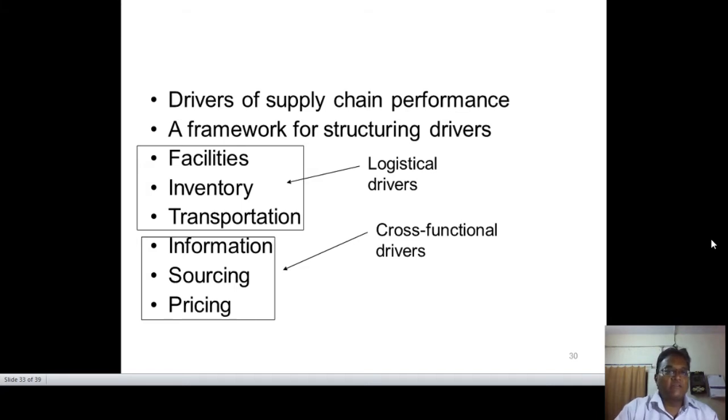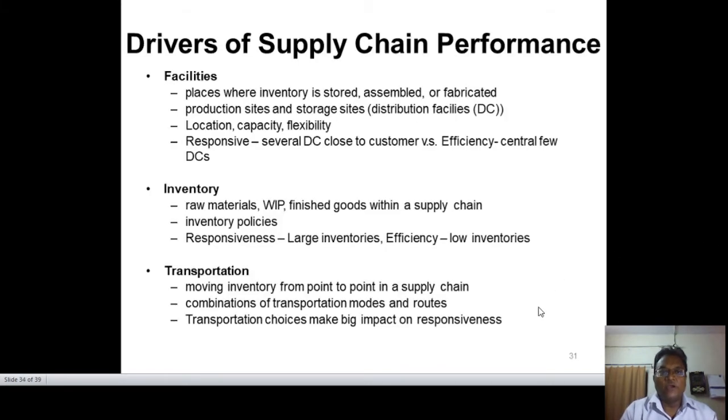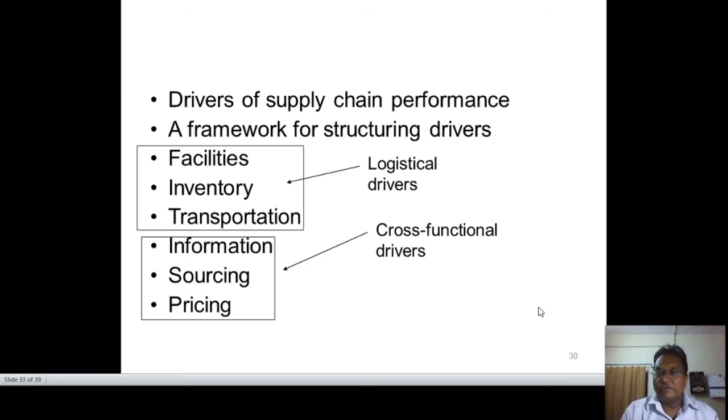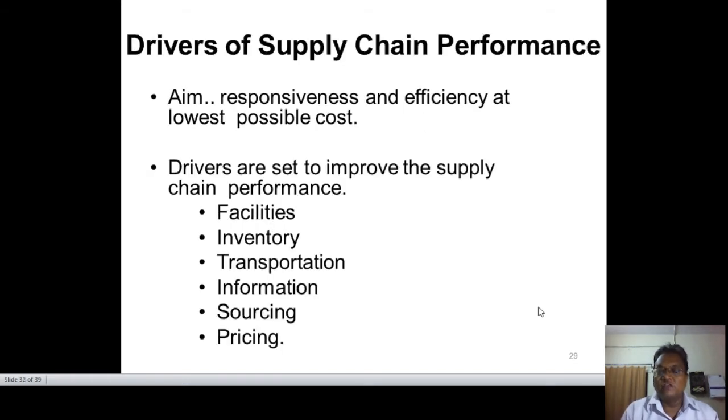For driver supply chain performance, we have developed a framework of structural drivers. The drivers are facilities, inventory, and transportation. These are the logistical drivers, and information, sourcing, and pricing are the cross-functional drivers, which are needed in day-to-day practices. Now we will consider them one by one, because here we have seen that facilities, inventory and transportation come under logistical, and information, sourcing and pricing are cross-functional. And the main aim you should remember is responsiveness and efficiency at the lowest possible cost.